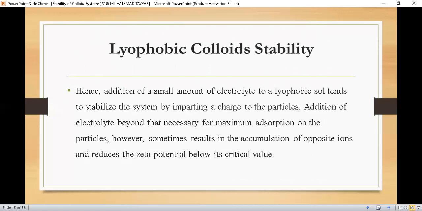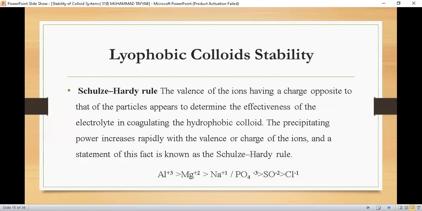Hence, addition of a small amount of electrolyte to a lyophobic solution tends to stabilize the system by imparting a charge to the particle. Addition of electrolyte beyond that necessary for maximum adsorption on the particles, however, sometimes results in the accumulation of opposite ions and reduces the zeta potential below its critical value. And if the zeta potential value is lower, then the dispersed system will have the tendency to agglomerate, coagulate or flocculate. So, zeta potential is an important parameter regarding the stability of the colloidal system.